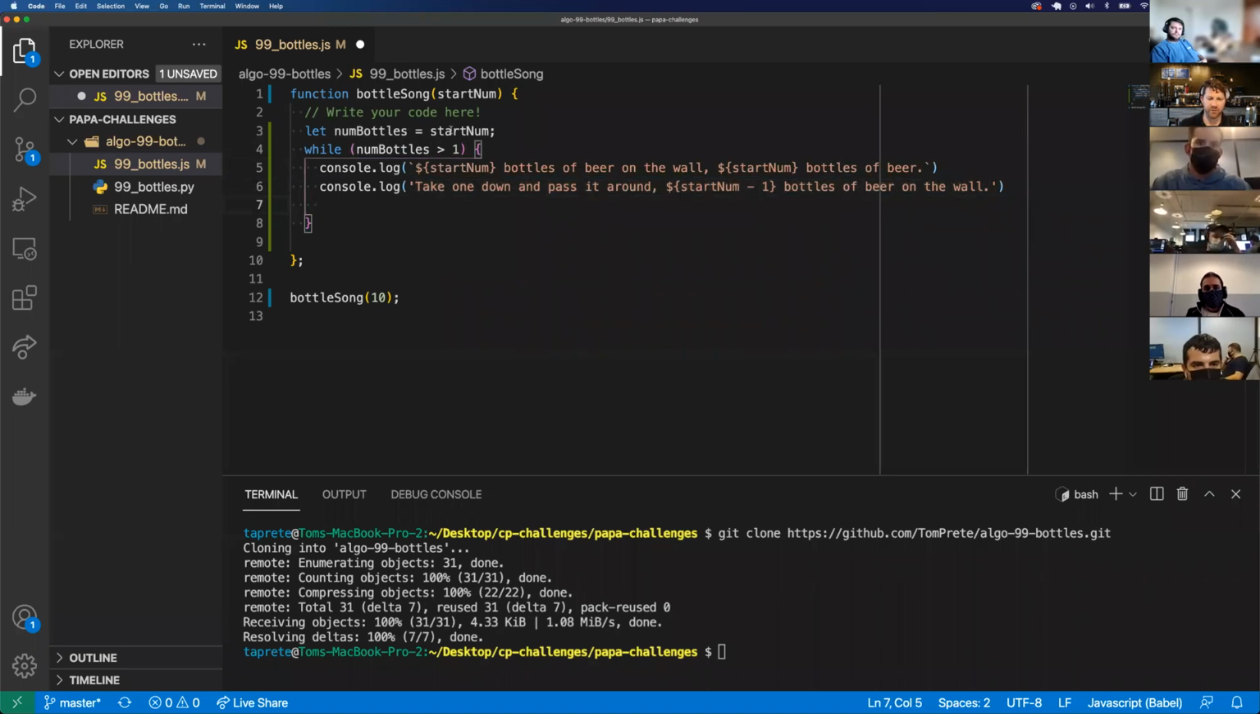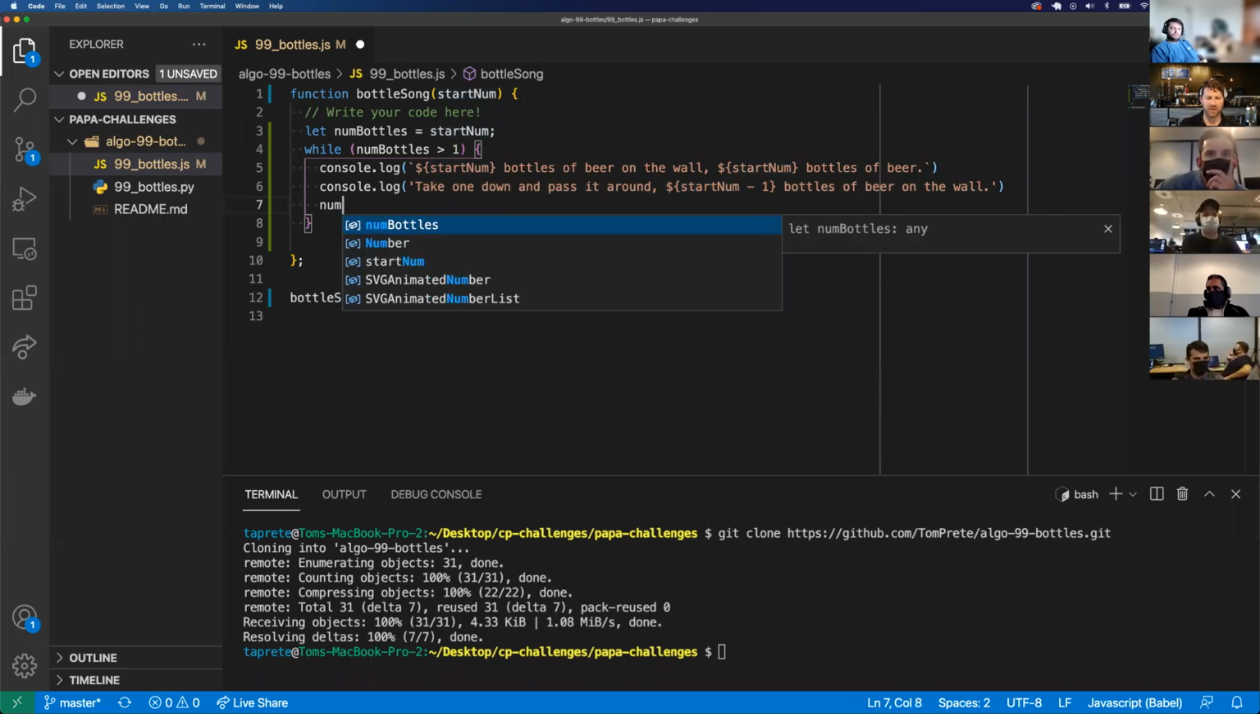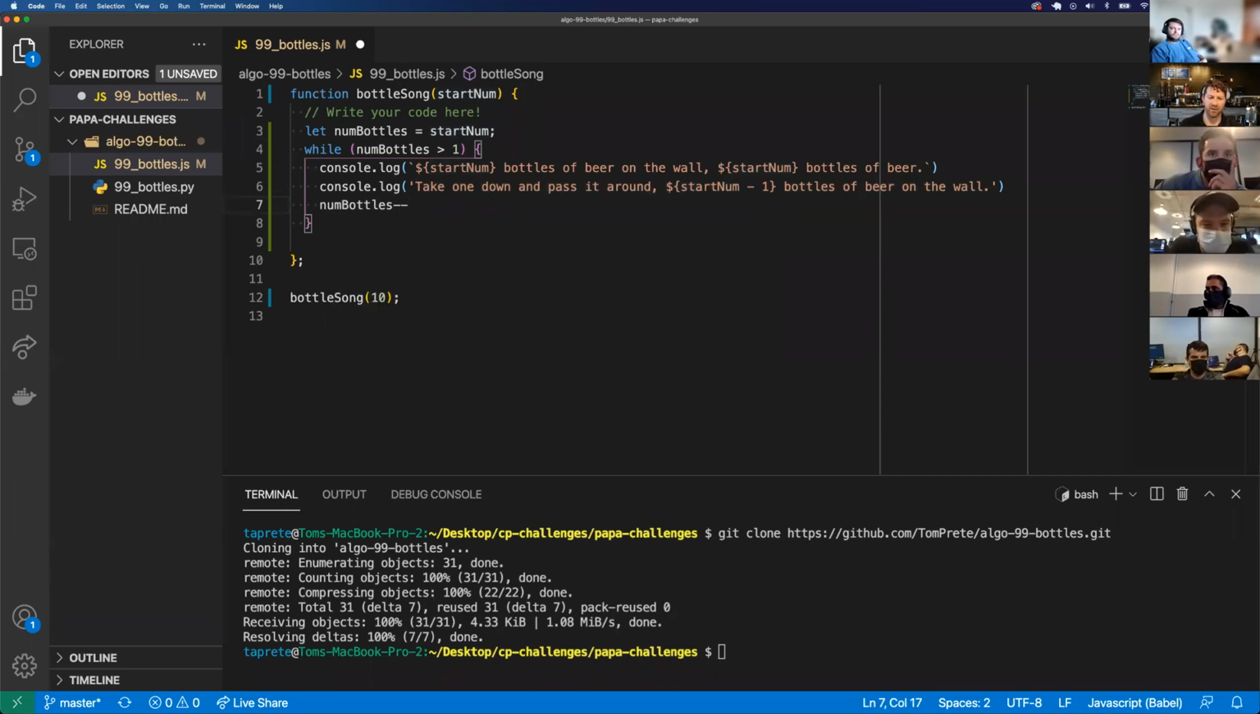So the first time it goes through, we're assigning num bottles to the start num, where the start num is 10. So if num bottles is 10, 10 is greater than 1, it comes into this console log. 10 bottles of beer on the wall, 10 bottles of beer, take one down, pass around, 10 -1, which is 9, 9 bottles of beer on the wall. And then since this is a while loop, I'll have to decrease num bottles by 1 by doing minus equals or num bottles -1.